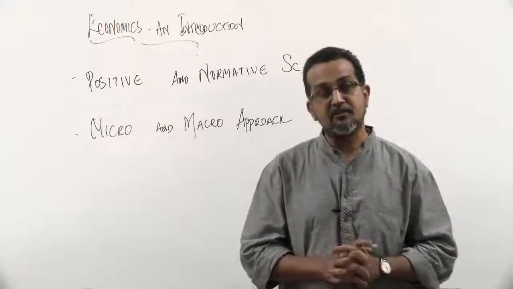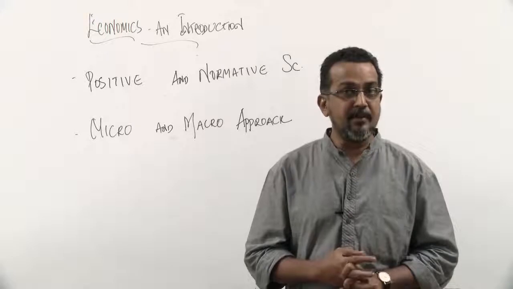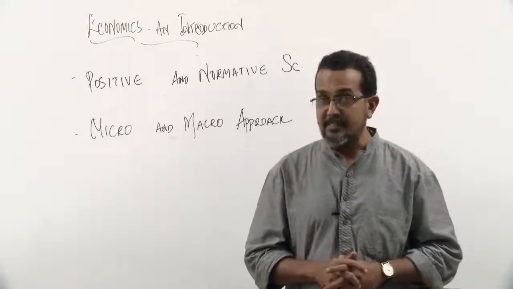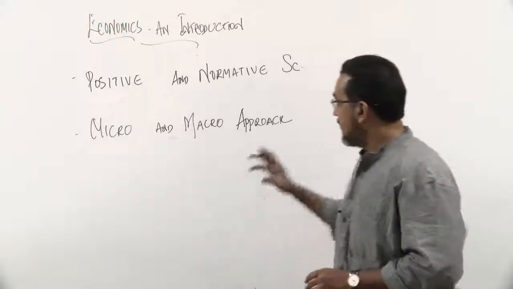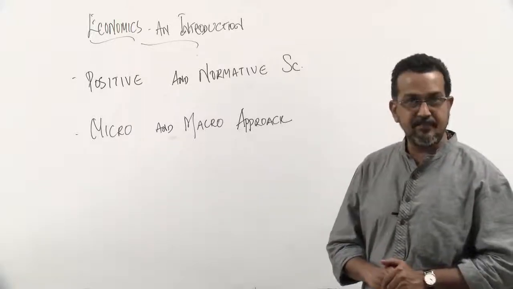Another classic example would be the income inequality in India. Income inequality is a matter of fact, but it may not be ideal for the social or economic system in India. So thus, economics is both a positive and a normative science.